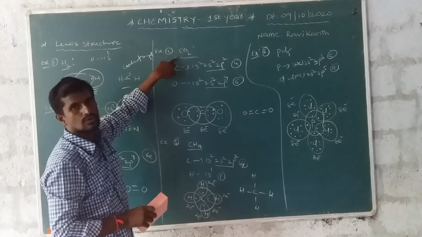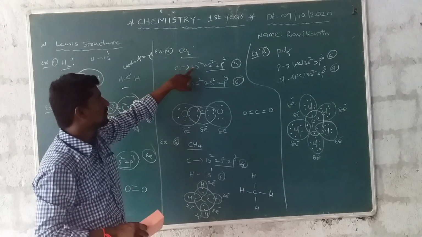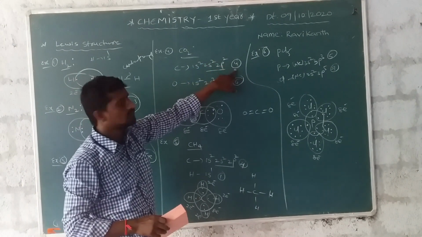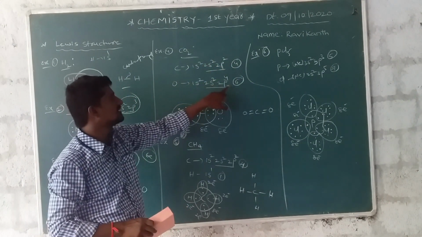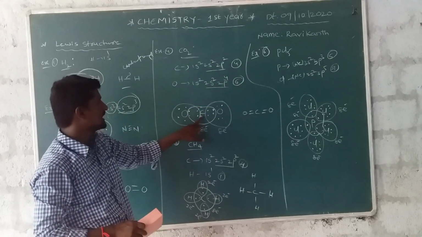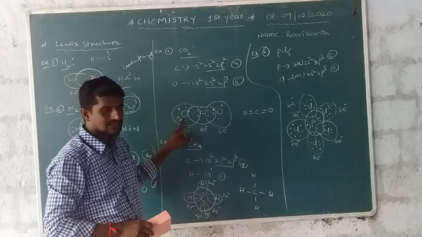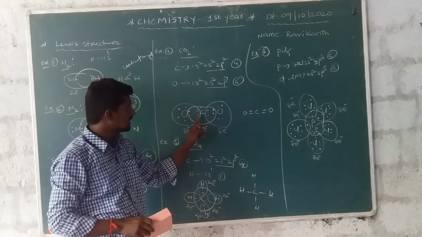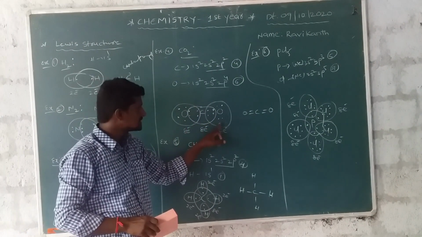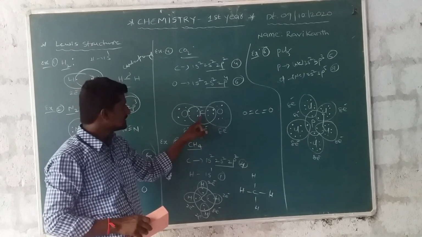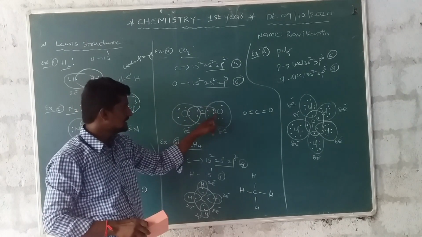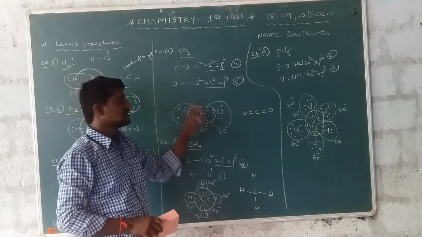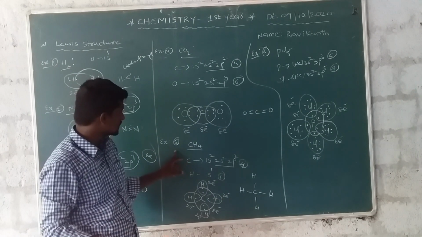Next one, CO2. Carbon's outermost electrons number 4, and oxygen's outermost electrons number 6. The structure is O C O. Each oxygen shares 2 electrons with the carbon, totally 8 electrons around each atom. These are stable configurations.